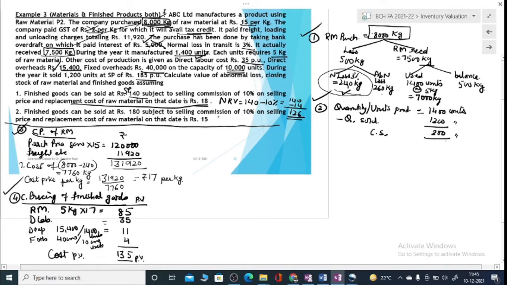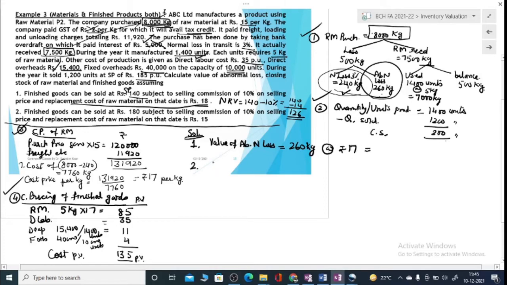Now after measuring the cost, because quantities are there with us, now cost has also been calculated. Now we can start solving the question, that is solutions. So first one is we are to calculate cost of abnormal loss. So value of abnormal loss. Abnormal loss is how much? We have measured it to be 260 kilograms. So 260 kilograms of raw material at 17 rupees per kg, because your normal loss is at cost. So this is measured at cost. You can calculate the amount. This will give you value of abnormal loss.